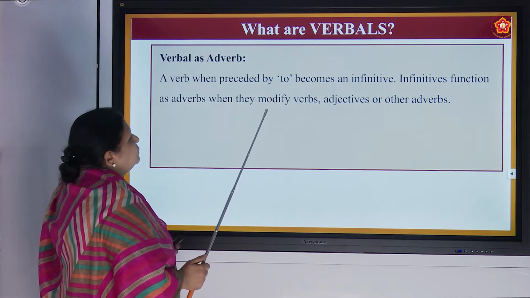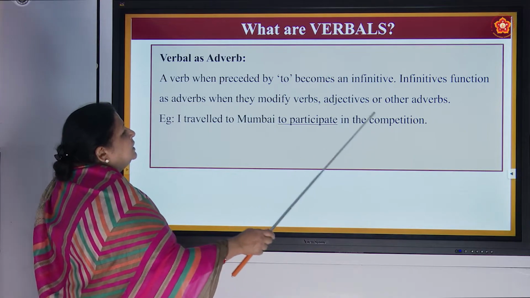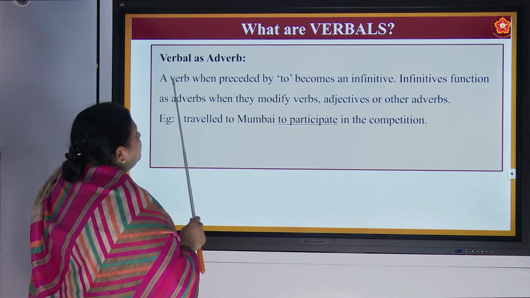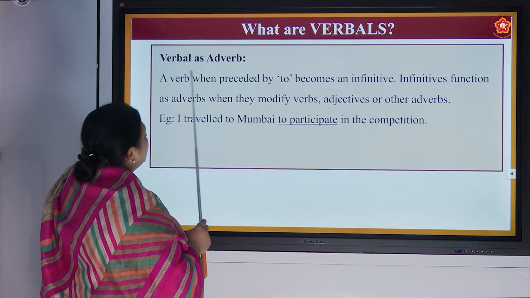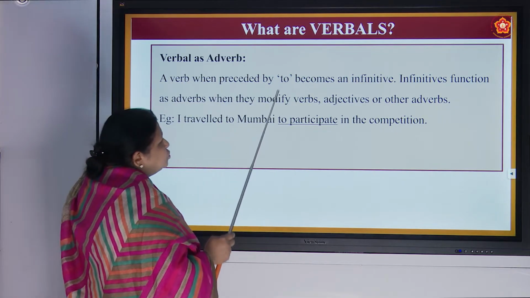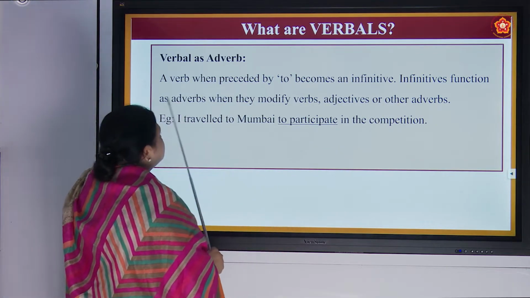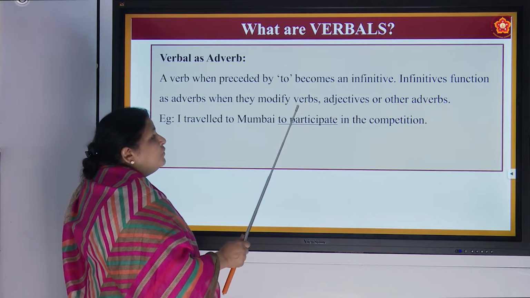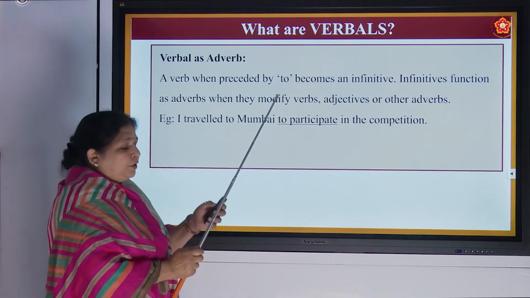Now you see, which is the verb here? Participate. So when preceded by to, it becomes an infinitive. Infinitives function as adverbs when they modify verbs, adjectives and adverbs. Now you got it? Very good.